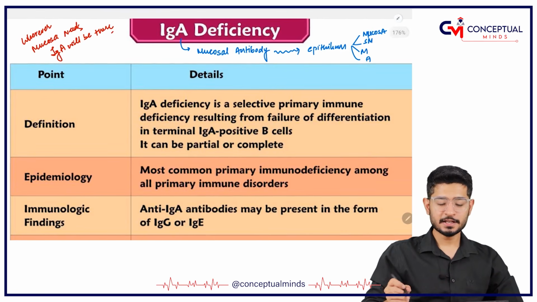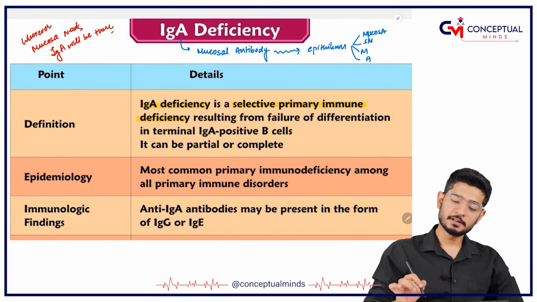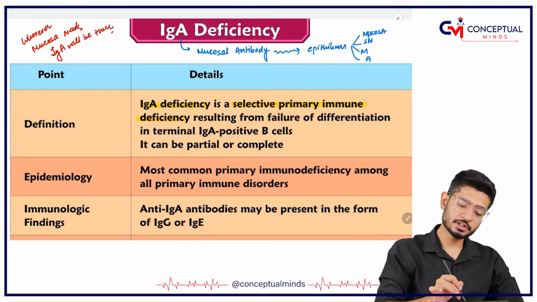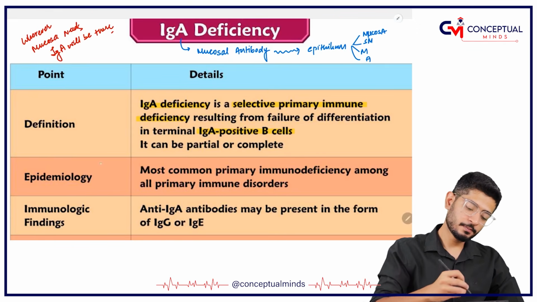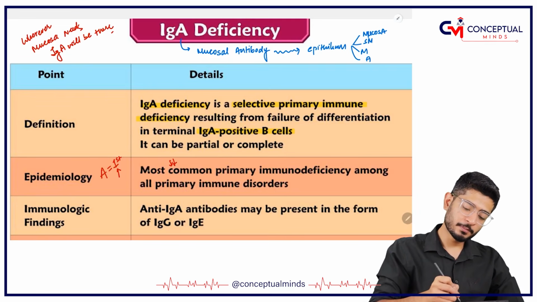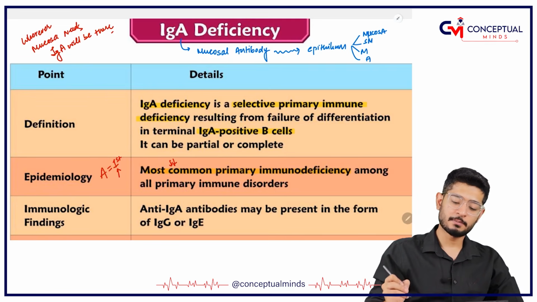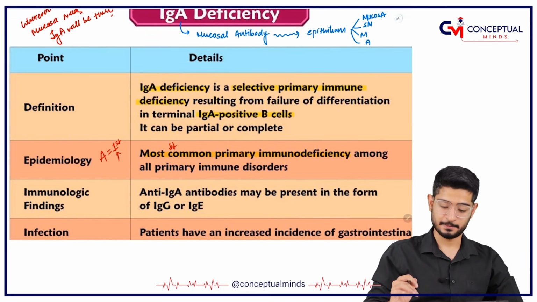Okay, so the definition is that IgA deficiency is a selective primary immune deficiency resulting from the failure of differentiation in IgA positive B cells. So there is no IgA positive B cell which is getting formed. So IgA is always at the first position, it's the first alphabet. So the most common primary immunodeficiency amongst all primary immune disorders is IgA deficiency.